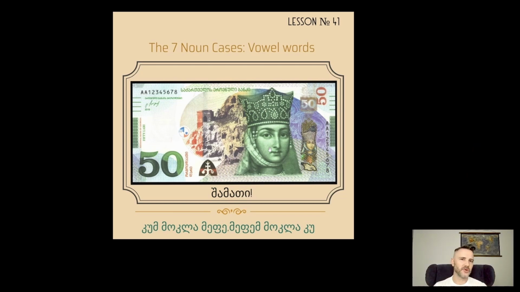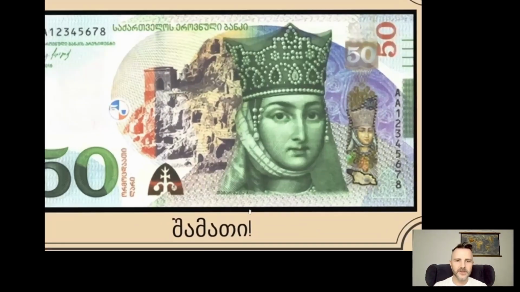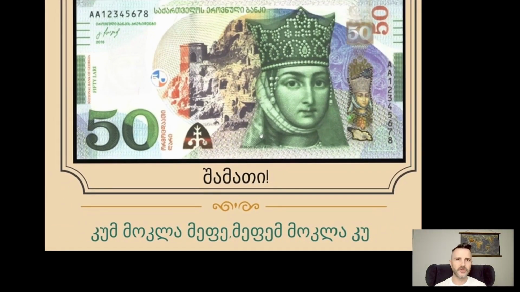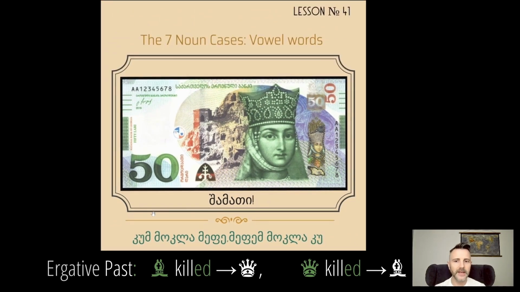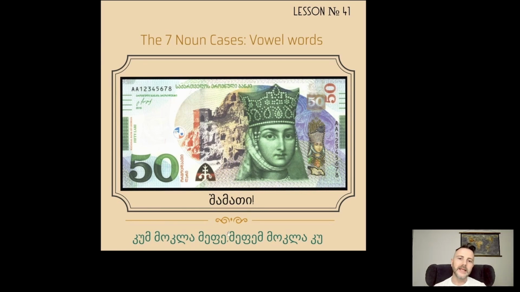That's just something funny about Georgian, but where's the grammar, right? So let's go to the bottom. In the game of chess, bishop takes king, but king takes bishop. Kum mokla mepe, mepem mokla ku. I'll repeat. Kum mokla mepe, mepem mokla ku. In this case, I've shown that the one took the other. If I do not use the nominative case for mepe in this case, the first example, it is not clear at all who the turtle took or killed, in this case, mokla, and vice versa.